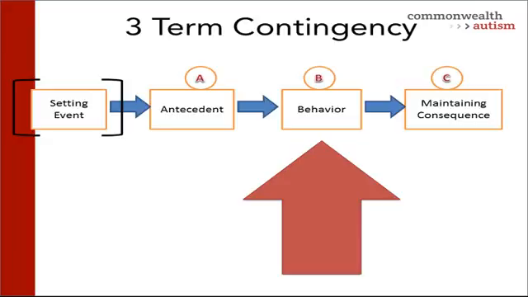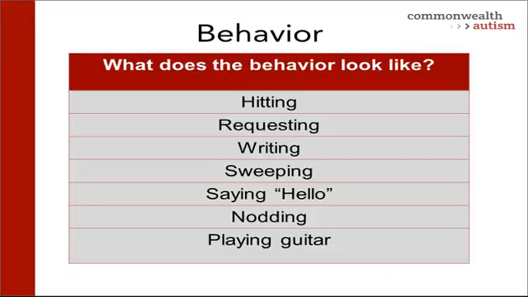The B in the three-term contingency is the behavior. Remember that behavior is observable and measurable. What does it look like? Behavior could be hitting, it could be requesting, it could be writing, it could be sweeping, it could be saying hello, it could be nodding, it could be playing guitar. Behavior is anything that we engage in or do that can be measured or counted.